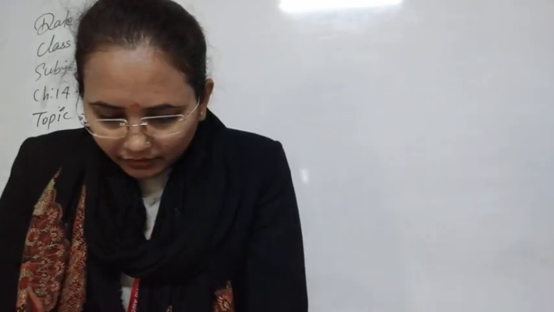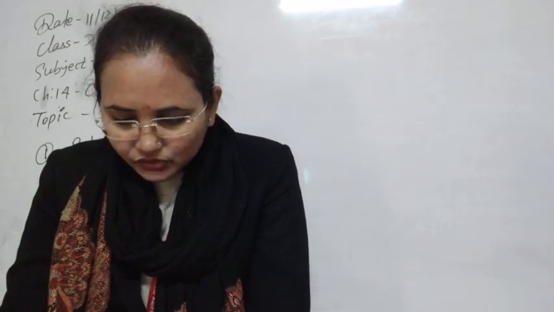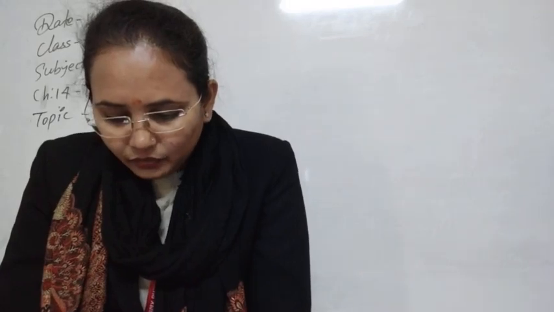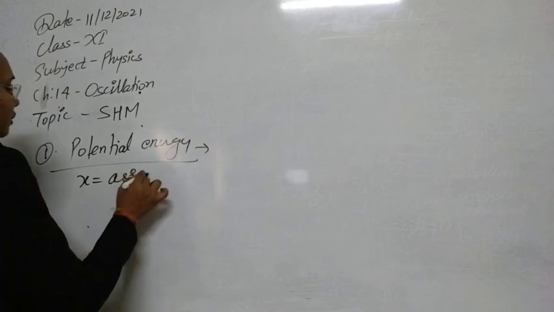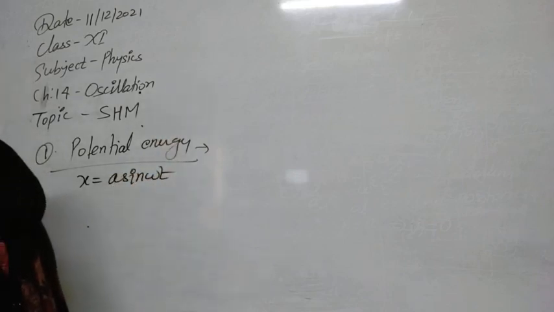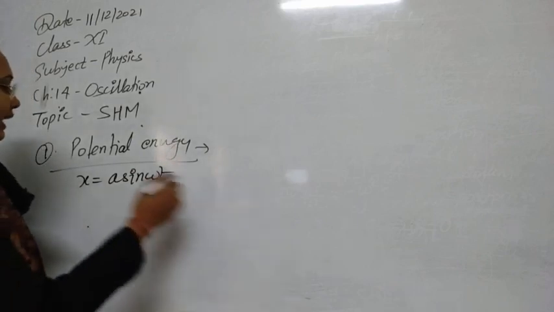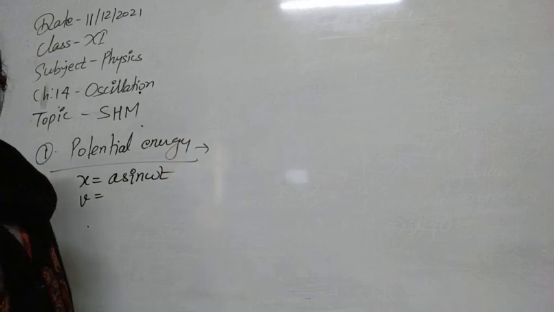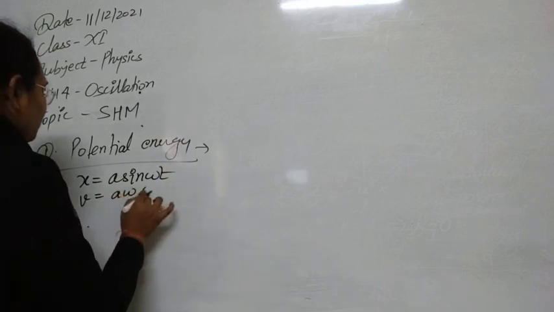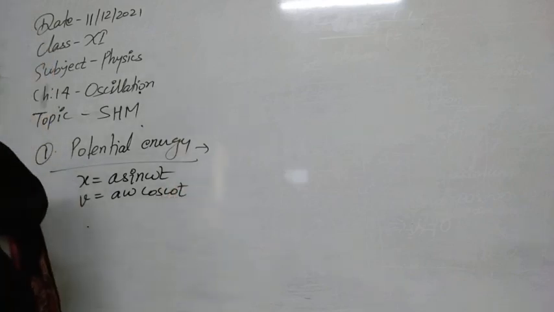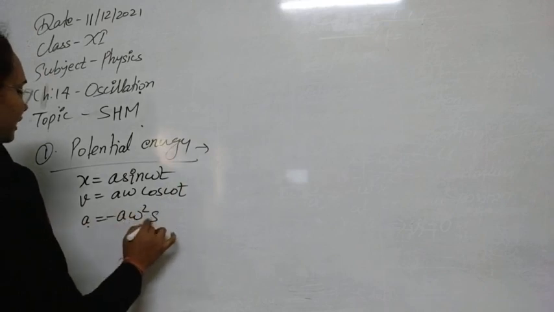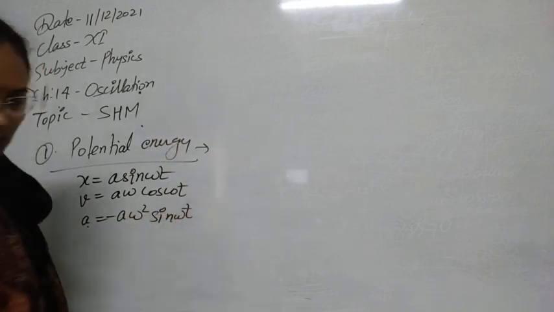Suppose t seconds after starting from the mean position, the displacement of the particle is x, which is given by the equation of simple harmonic oscillation, x = a sin(omega t). Now velocity we can calculate, v = dx/dt, which is equal to a omega cos(omega t). Similarly, acceleration is minus a omega square sin(omega t). This is all we can write.